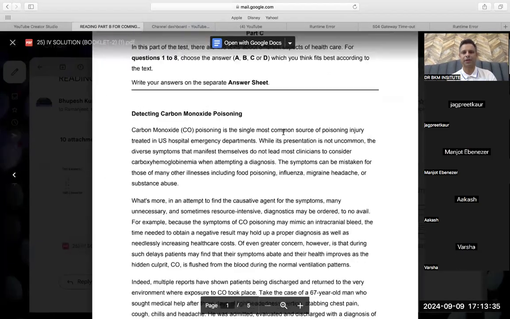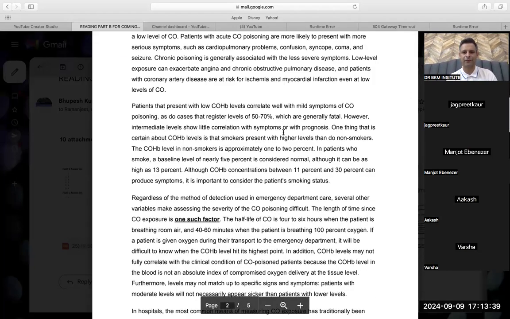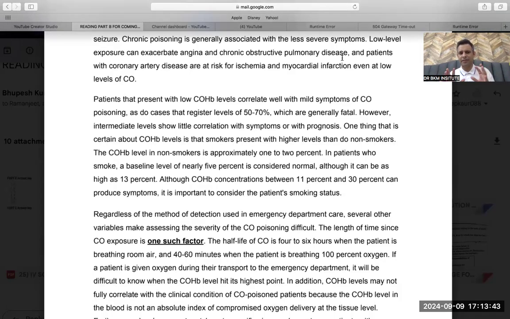Yeah, it's a big reading. Okay. Patients that, again, it's a tough paragraph. I'm telling you because I've done this reading. I already know about it.